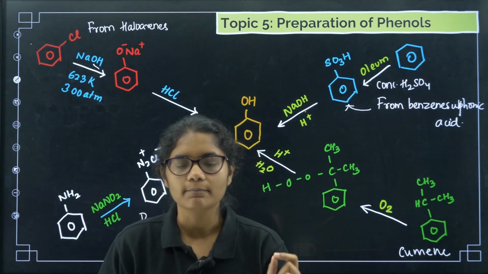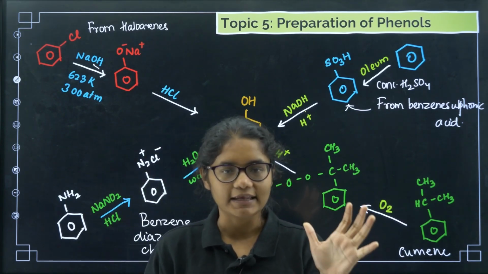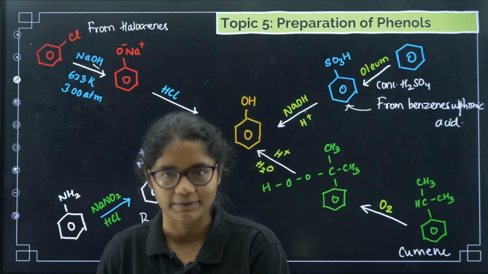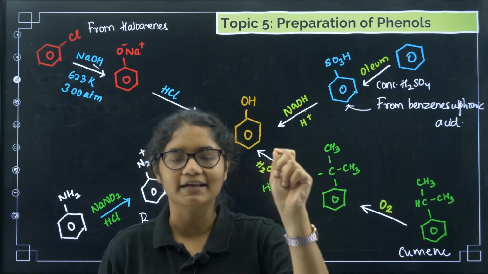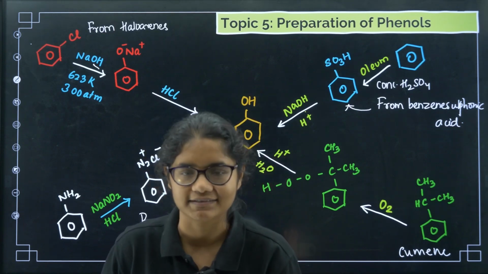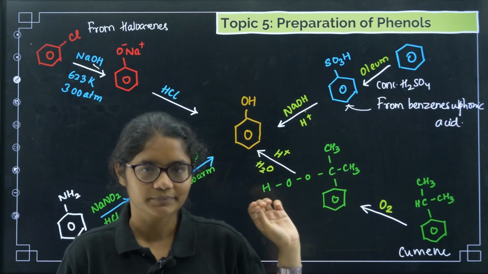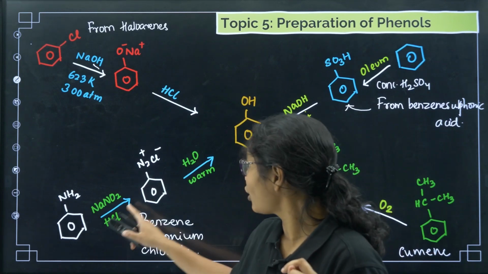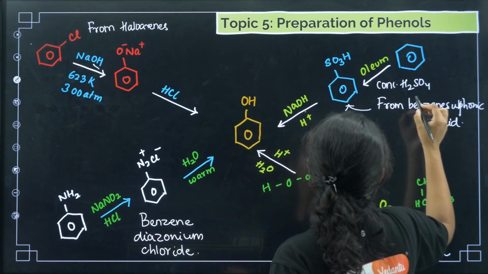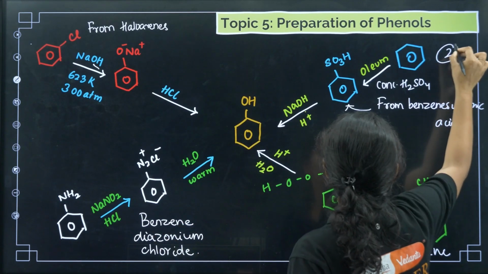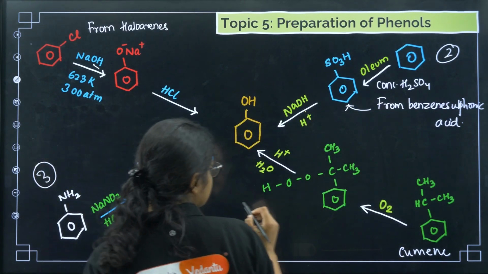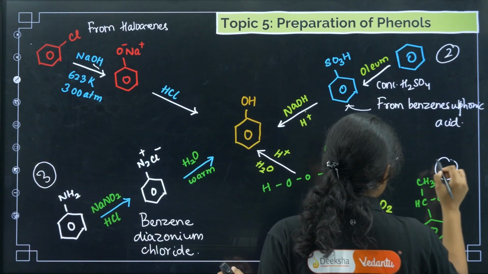Let us revise all the four methods. First one is from haloarenes. Take any haloarene, treat it with NaOH at a very high temperature and pressure. This will give you O minus Na plus, and then treat it with HCl, you will get phenol. First method done, okay. Second method is from benzene, this is number 2, and then this is number 3, and then this is number 4, okay.